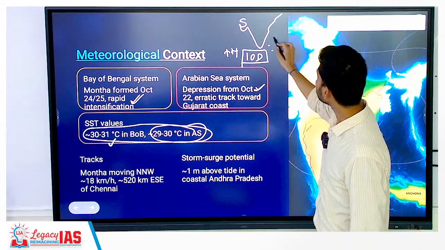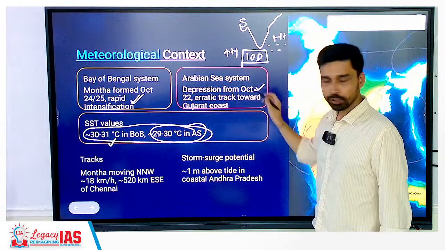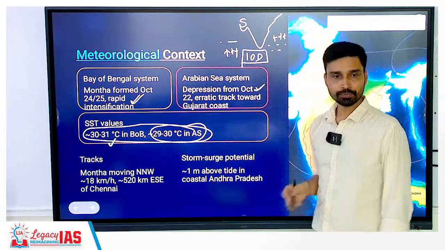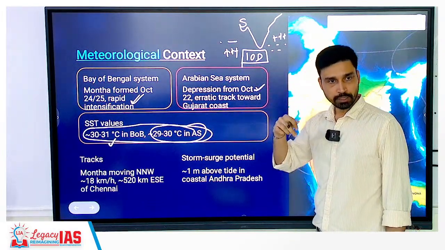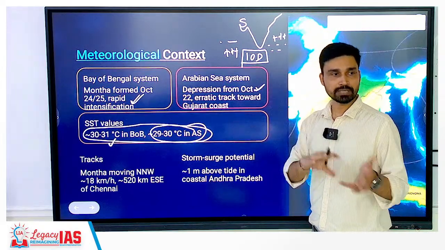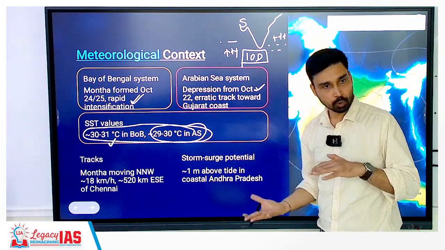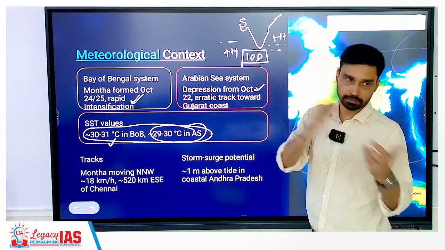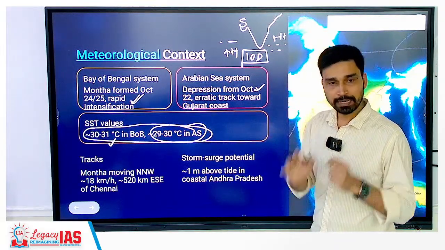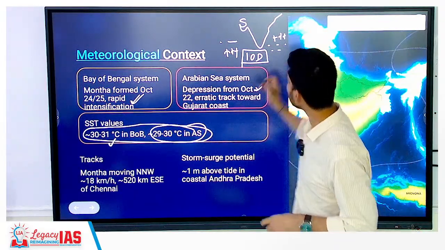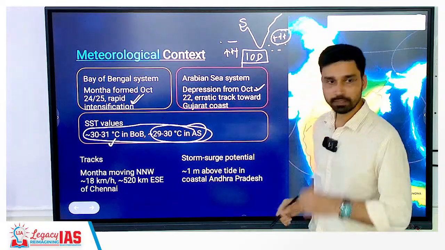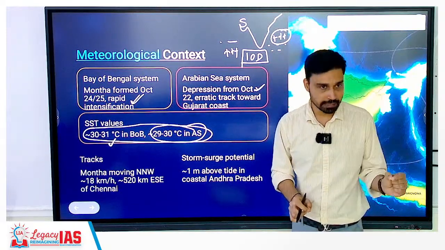And if you have higher temperature in the Eastern Indian Ocean, at the same time you have a relatively lower temperature in the Western Indian Ocean. So generally this is a trend, we call it dipole. One side high temperature, the other side low temperature. If the other side has high temperature, the different side will have low temperature. That means naturally any one of the seas will be conducive for tropical cyclone formation.